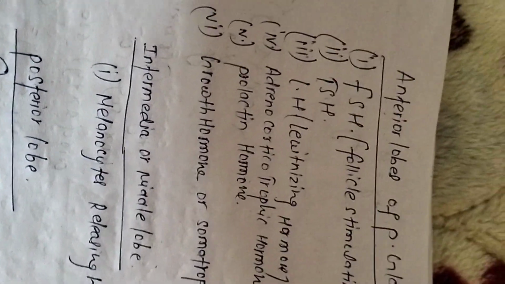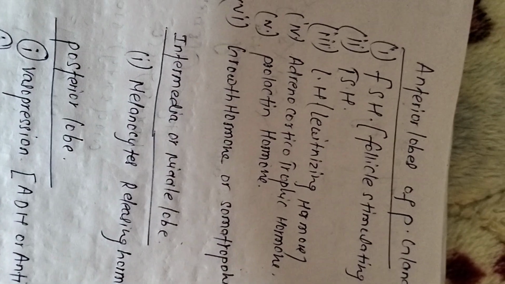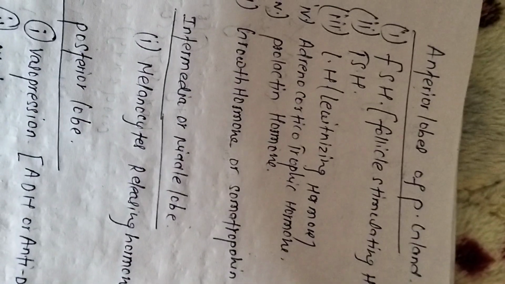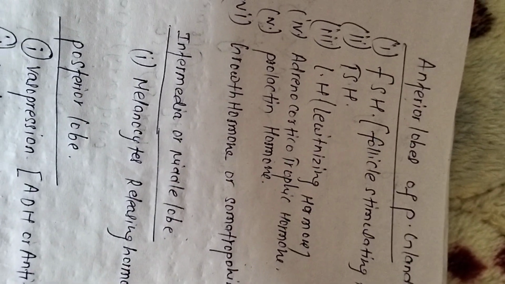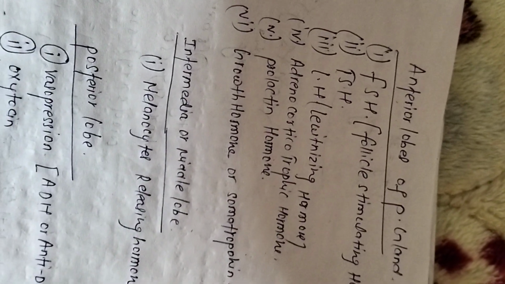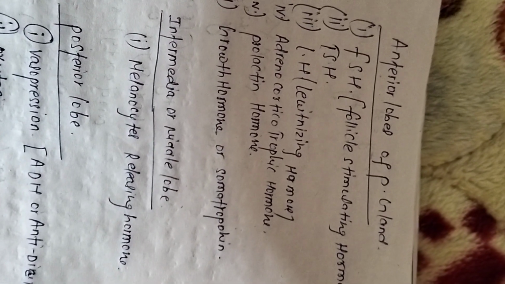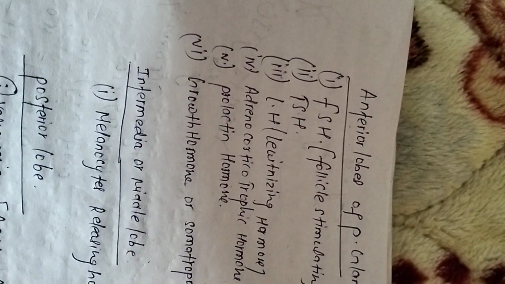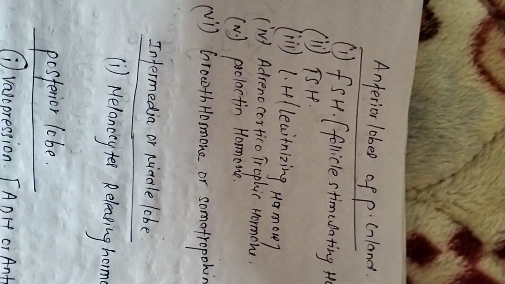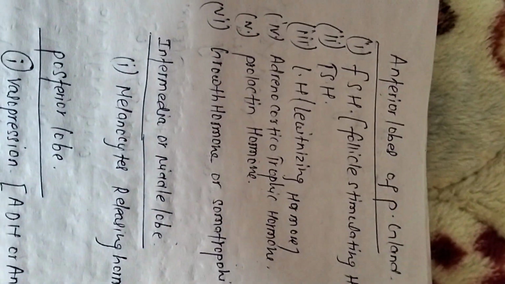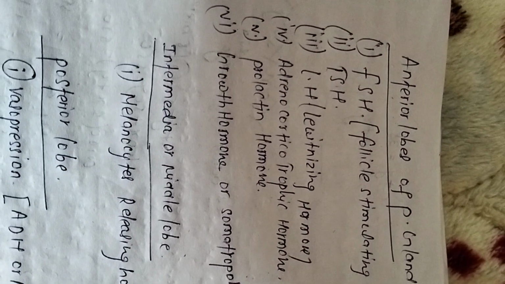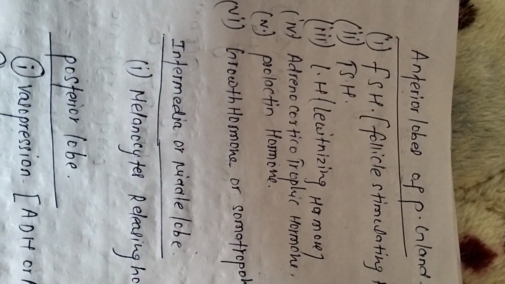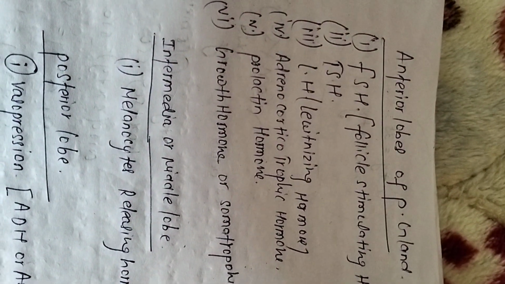The last one is growth hormone or somatotropin hormone. This hormone helps in the stimulation of growth, which is necessary for the physical and mental development of humans. Growth hormone has effects on the liver, muscles and bones. It helps to promote cell division, and if cell division is regulated, then our muscles will be developed, cartilage will be developed. In this way, it helps in the development of our body.